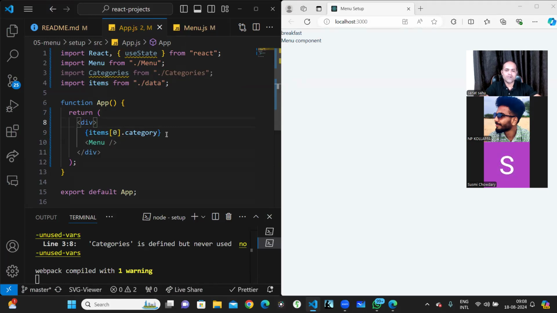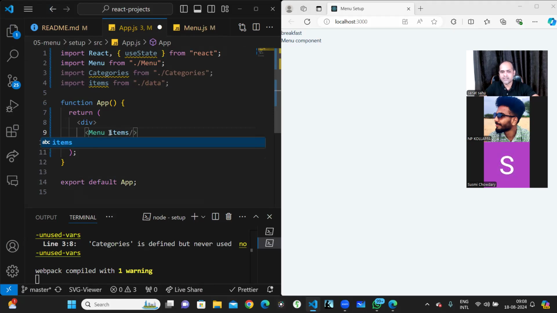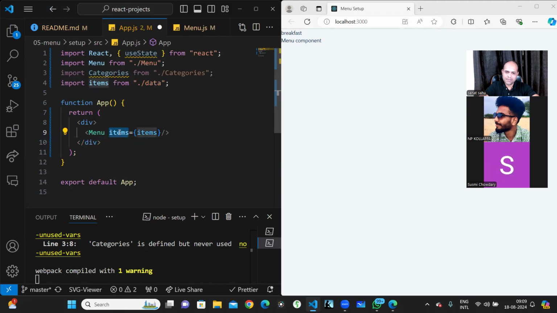Now I will pass these items to our menu component, and through that I have to show them in the menu component. So how do we pass these items from the app.js file to the menu component? There is something called props. I just write here props. Props means properties. So I created an items property, equals, I'll add a parenthesis and pass the same. This items is the prop name and this items is the data that we are getting.